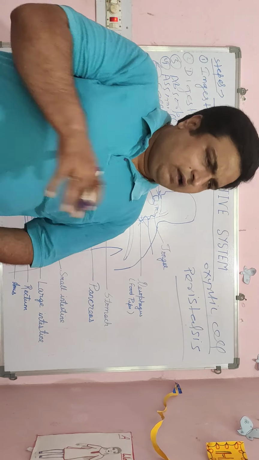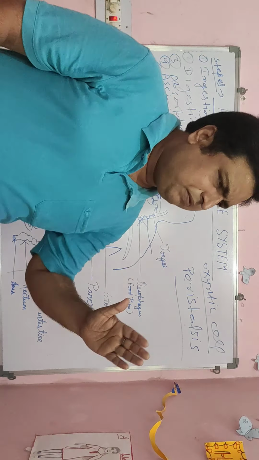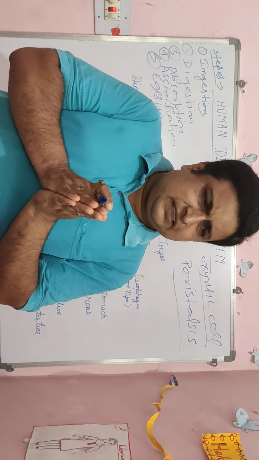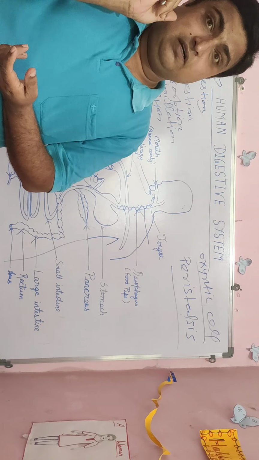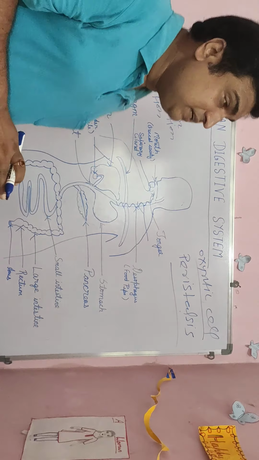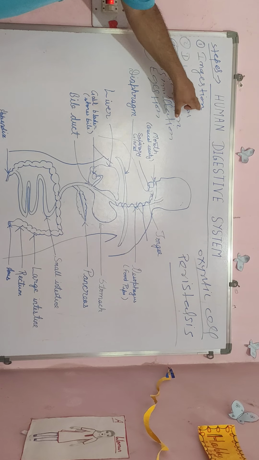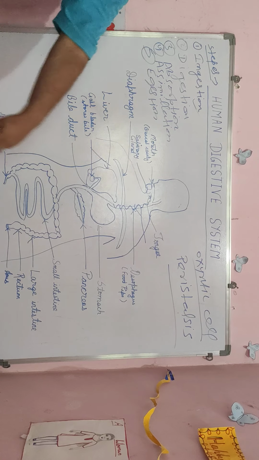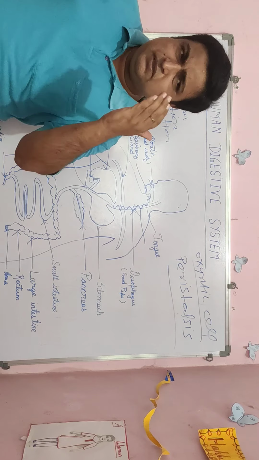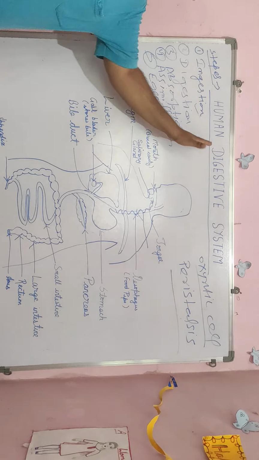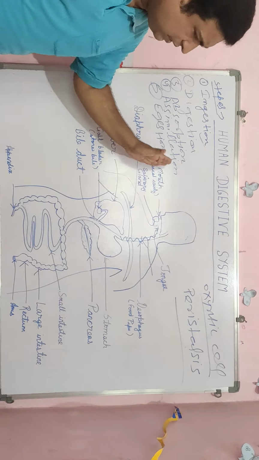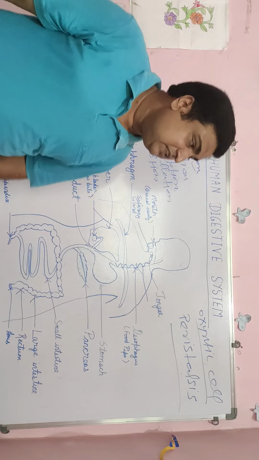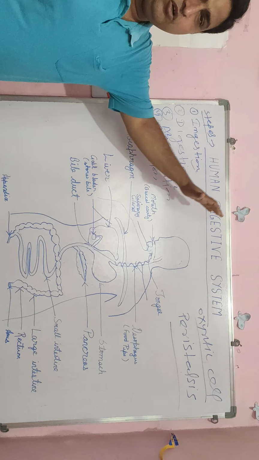Previously we have studied the steps of heterotrophic nutrition in amoeba. There were 5 steps: first is ingestion, second digestion, third absorption, fourth assimilation, and fifth egestion. These 5 steps also occur in the amoeba, and they also occur in human beings.